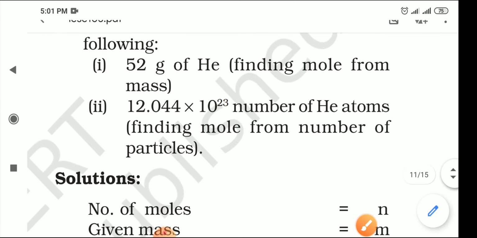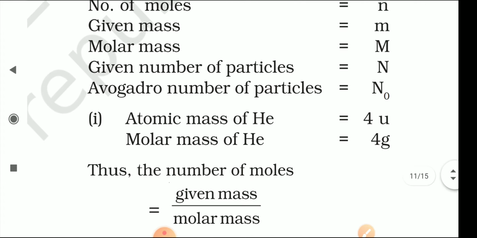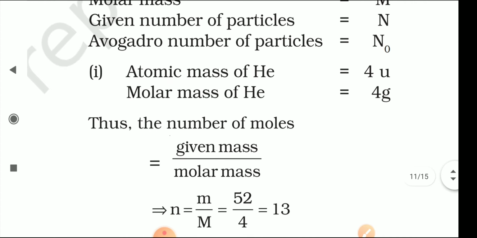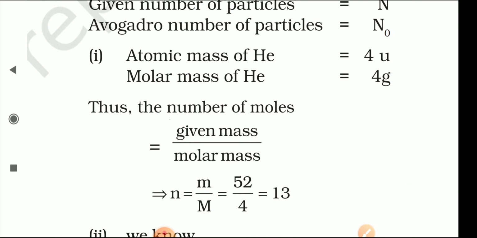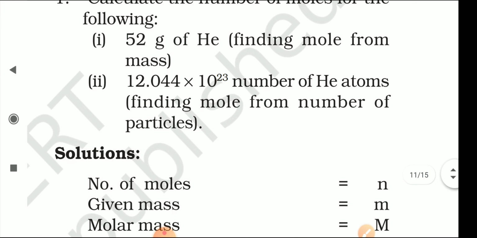Here you can say this is the first question. The number of moles is asked, the given mass is small m, the molar mass is capital M, the given number of particles is N, and the Avogadro number is N0. This is the notation. In the first question, the atomic mass of helium is 4, so the molar mass is also 4. The formula is given mass over molar mass, small m over capital M, which is 52 divided by 4, and we get the answer 13 moles.